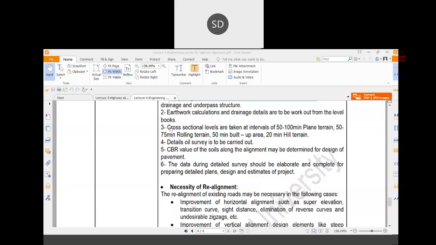Based on the CBR only, you can decide the thickness of your road. The data during detailed survey should be elaborate and complete for preparing detailed plans, design, and estimate of the projects. So these are all the things of that survey.